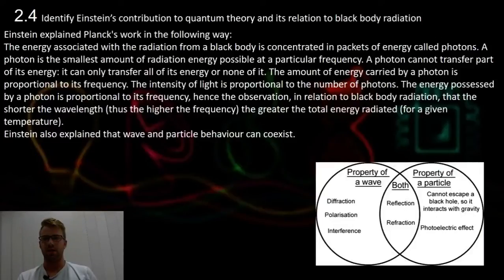2.4. Identify Einstein's contribution to the quantum theory and its relation to blackbody radiation. So what we need to know at this time period was when Max Planck was coming up with the theory of the quantum theory, there were many scientists that disagreed with him. It wasn't accepted in the scientific community, and Einstein thought he could tackle the problem.